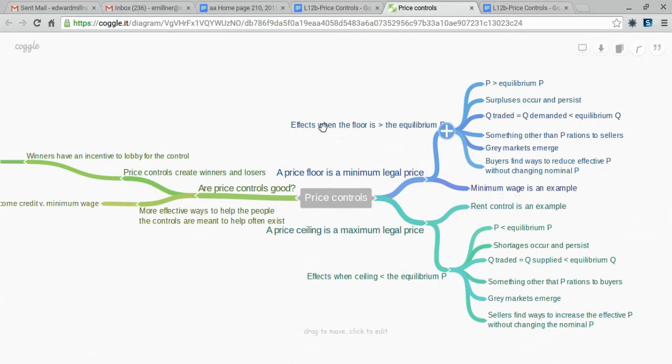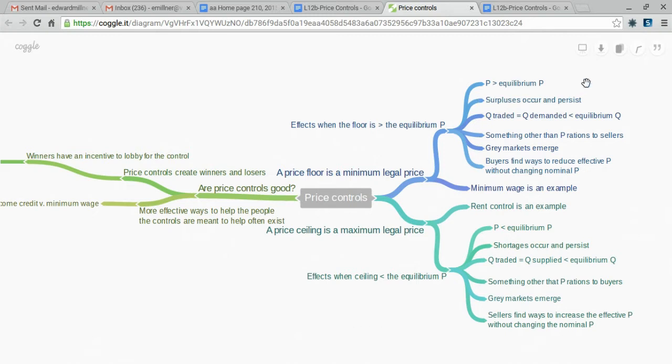We talk about what happens when the floor is greater than the equilibrium price. If the floor is less than the equilibrium price, the floor has no impact on the market. The market wants to go to equilibrium, so the only time that the floor is binding is when the floor is greater than the equilibrium. So we're going to talk about what happens when the floor is greater than the equilibrium price. The first effect is obvious. Price will be greater than the equilibrium price. The market wants to push price down, but the law keeps it up.